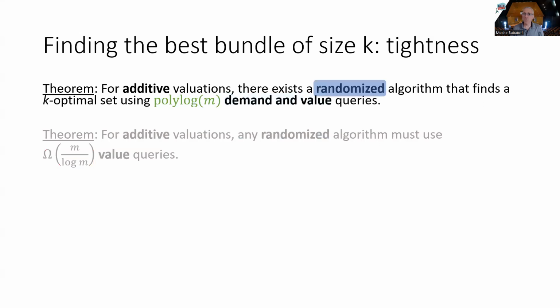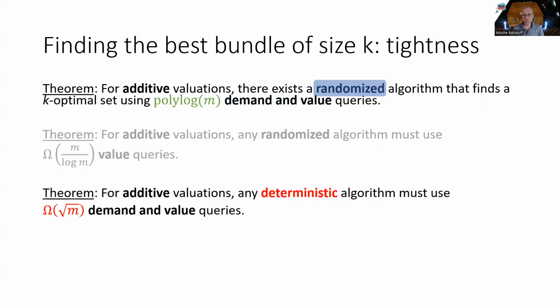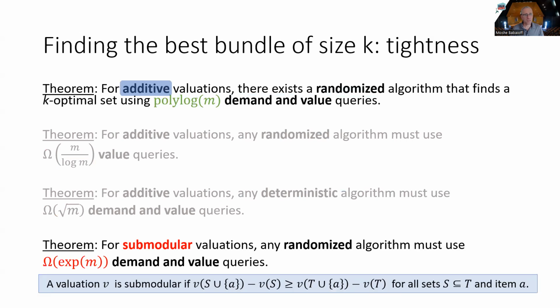Secondly, we consider moving from randomized algorithm to deterministic algorithm, and then we show that if you consider only deterministic algorithms, then still you need square root m demand and value queries, so there is an exponential gap here. And finally, we consider here additive valuations. If you generalize to submodular valuations, which are defined below, then for submodular valuations, you actually need at least exponentially many demand and value queries.